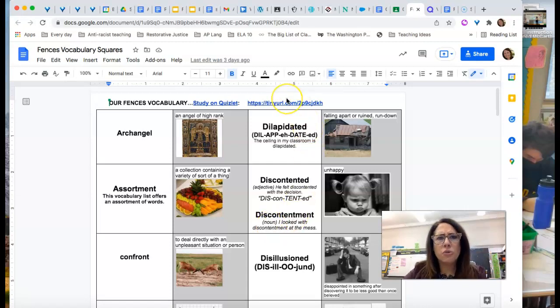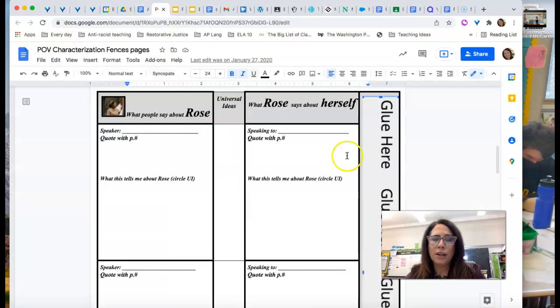So those are our two main pieces of work happening, and then a lot of what we're doing in class is reading aloud and working on character quotes. And so if you are out, that character quote chart, this one right here, I will post it on Google Classroom. This is very important.